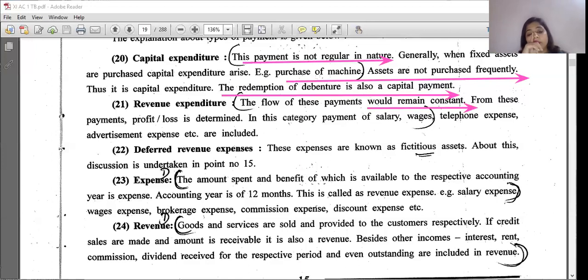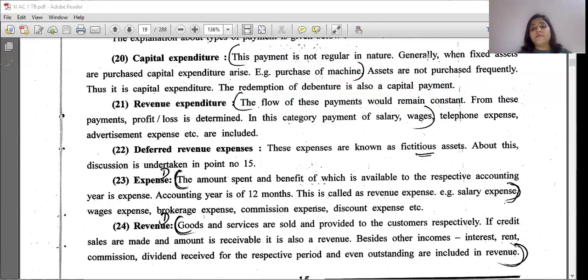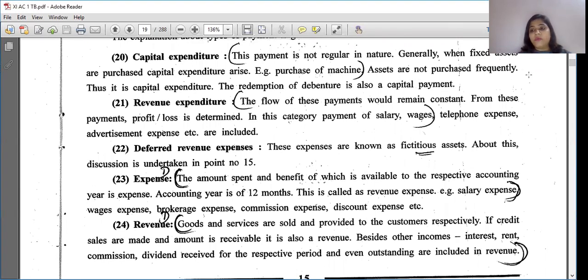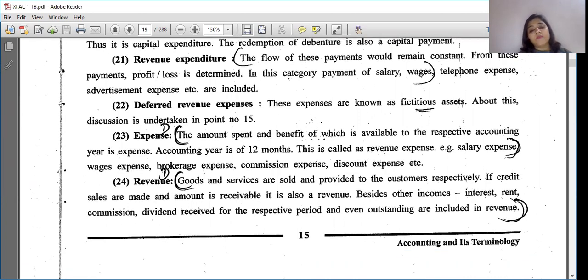Goods and services are sold and provided to the customers respectively. If credit sales are made and amount is receivable, it is also known as revenue. Besides other income, interest, rent, commission, dividend received for the respective period and outstanding income are included in revenue. I'll show you this. Okay, so don't get confused. Many of you would be saying, what is going on, we don't know, but this is necessary, because if you want to go into detail, you need to have some basic information related to accounting things.